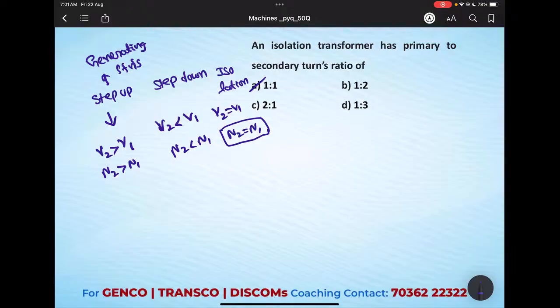So step up transformer in general you will see in generating stations. The step down transformer is near about distribution. Why? Because at high voltage we transmit to reduce the transmission losses, but for using that power we need a low voltage scale. That means for 3 phase 415 volts and single phase 230 volts.